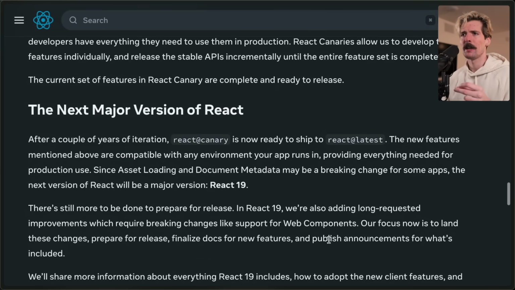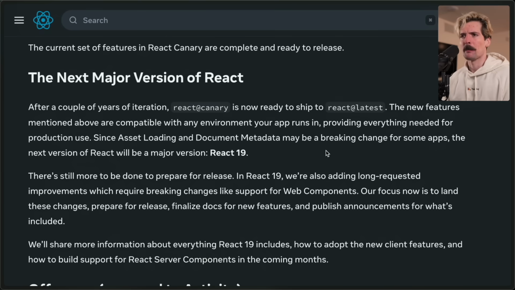The next major version of React, the thing we are all here for. After a couple of years of iteration, React at Canary is now ready to ship to React at latest. The new features mentioned above are compatible with any environment your app runs in, providing everything needed for production use. Since asset loading and document metadata may be a breaking change for some apps, the next version of React will be a major version, React 19. There's still more to be done preparing for release.